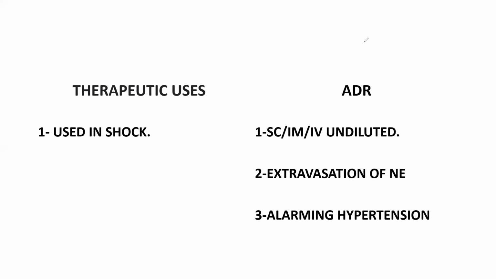The blood pressure will rise to some 200 and it may lead to cerebrovascular changes and the patient may die. With extravasation of norepinephrine, if it comes outside the blood vessel, maybe because of rupture, it leads to dermal vascular necrosis. So these are the uses and these are the ADRs.